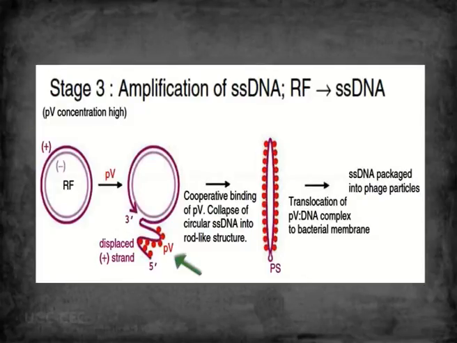Clear? GP5 is a single strand binding protein. Once this single strand binding protein has accumulated in the cell, they will bind to the displaced positive strand DNA and they will prevent the positive strand from acting as a template to produce a replicative form. Now assembly will take place.